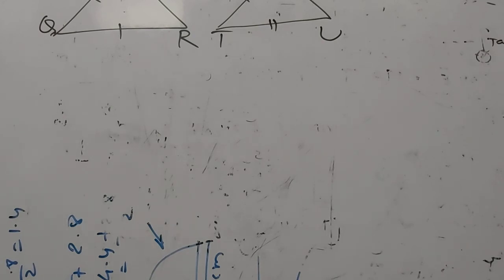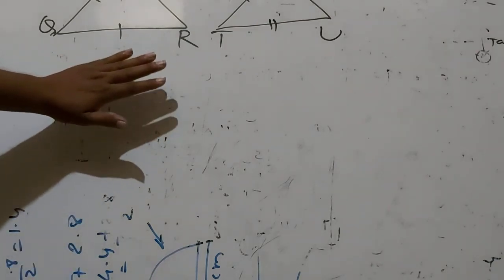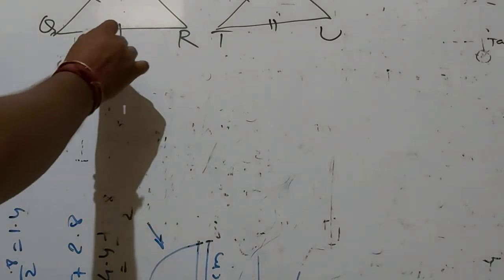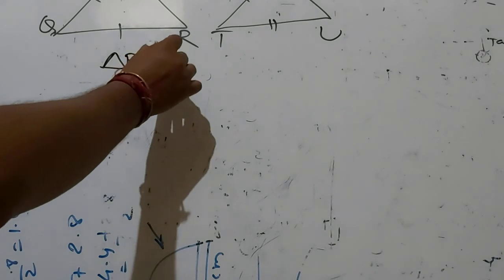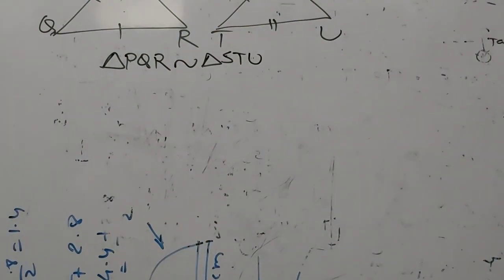So first of all, after this we have drawn the figure. Now it has told us to write the antecedent and consequent, meaning the given part and the part to be proved. So the given part is: triangle PQR and triangle STU are equilateral triangles. This is given to you, and what is to be proved is that triangle PQR is similar to triangle STU. So this you have to prove.